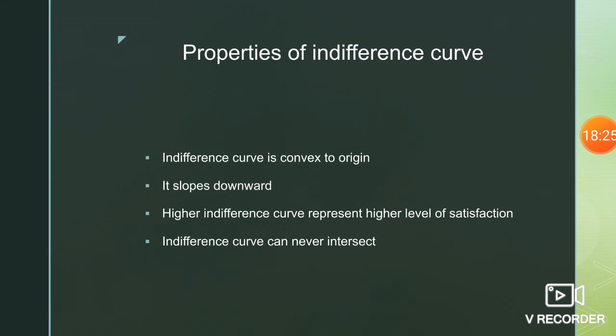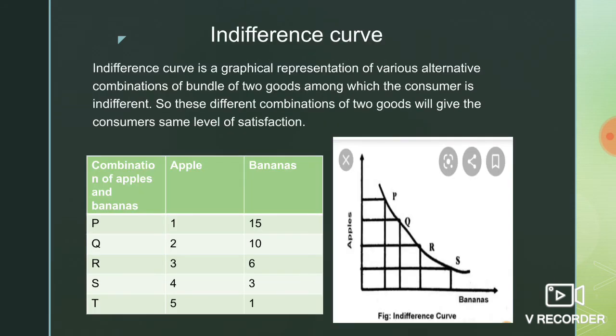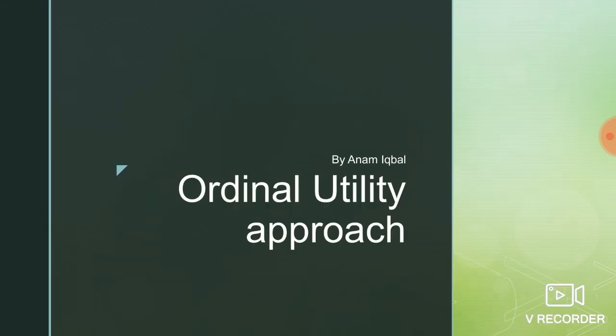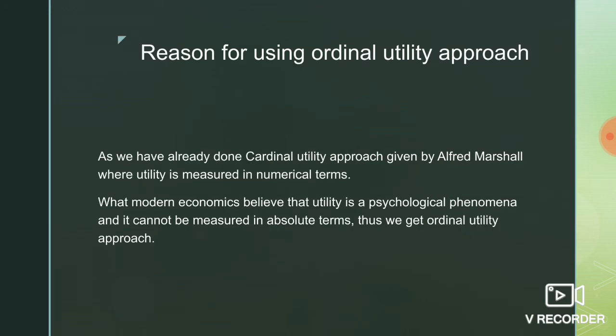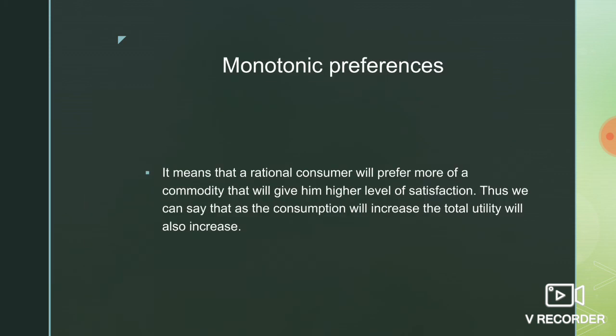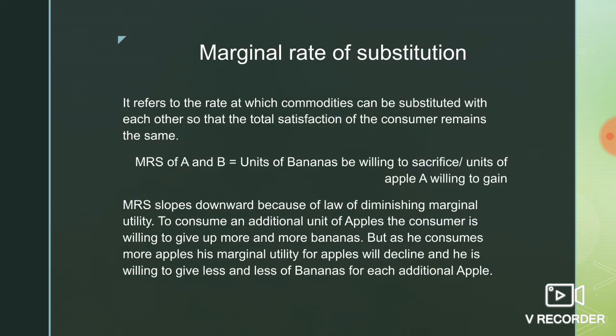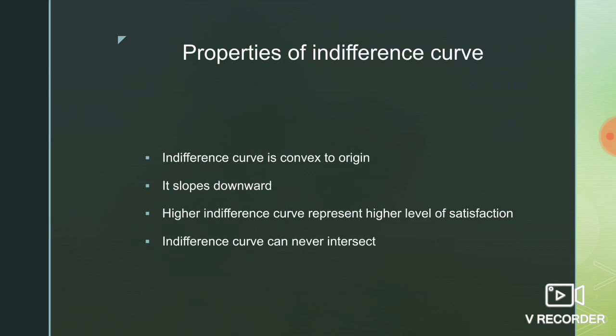Okay class, the topic is covered till properties of indifference curve. This is the end of your slide. In the ordinal utility approach, we briefly covered the reasons, what the ordinal approach is, indifference curve, monotonic preference, indifference map, and then marginal rate of substitution and properties of indifference curve. Okay, thank you class.